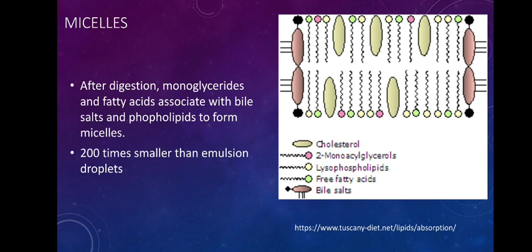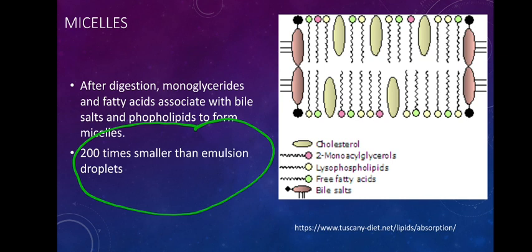Okay, and these are 200 times smaller than the emulsion droplets. We said emulsion droplet. Emulsion droplet is a droplet of the fat itself. Okay, these are much smaller than the emulsion droplets, and these micelles are basically formed of fatty acids. Okay, then there will be some monoglycerides, as well as the cholesterol molecules. They are the components, the small droplets.